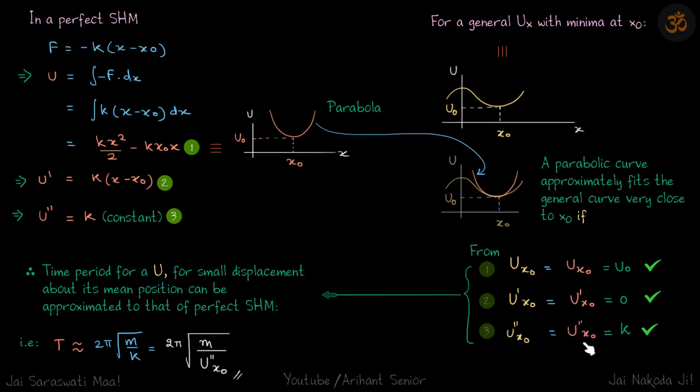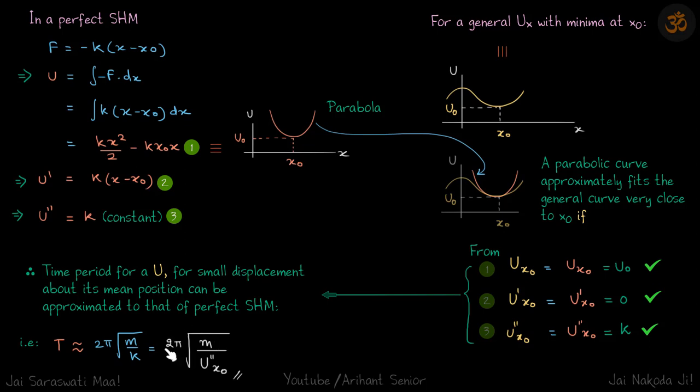But k is for the parabola. We don't know that. But for the curve, we know what is U double dash at x naught. We can find that out. So the time period of any general curve is 2 pi root m by U double dash at the mean value.